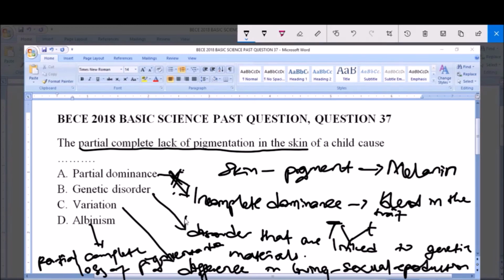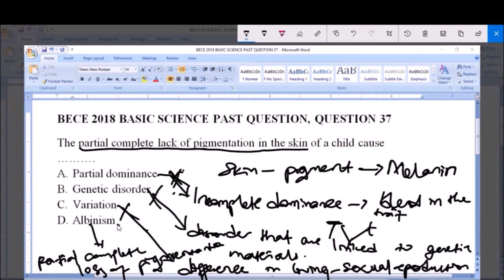Genetic disorder is caused by a disorder in the gene coding, or maybe a problem in the structure of these genetic materials, such as the chromosomes, so it is not caused by lack of pigmentation. Likewise, variation. I told you that variation simply refers to differences in organisms as a result of sexual reproduction. So it is also not caused by lack of pigmentation. But albinism, on the other hand, refers to the lack of pigmentation.